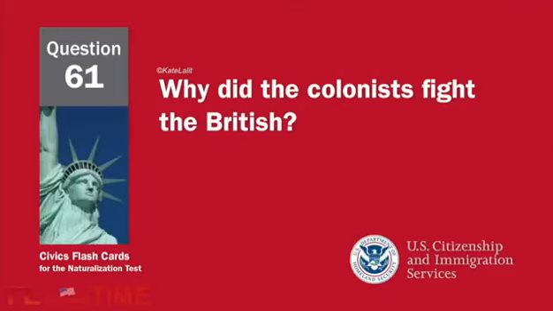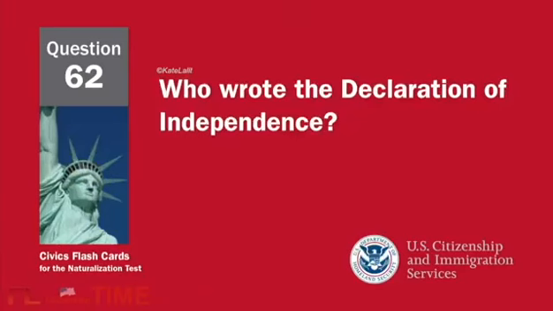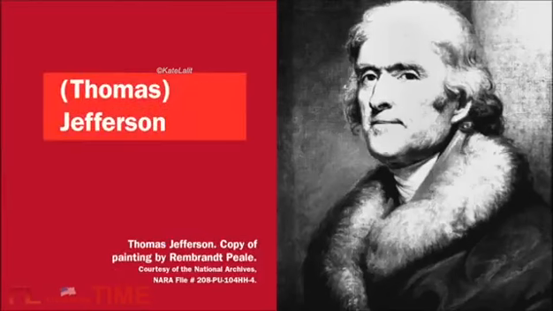Why did the colonists fight the British? Because of high taxes. Who wrote the Declaration of Independence? Thomas Jefferson.